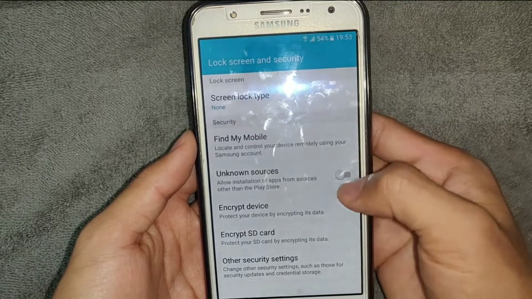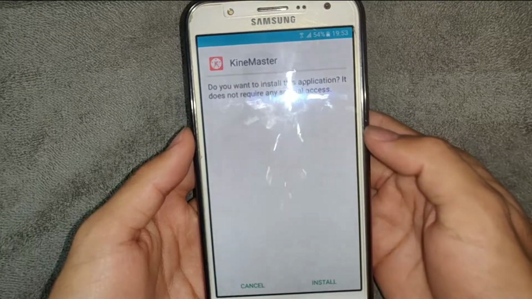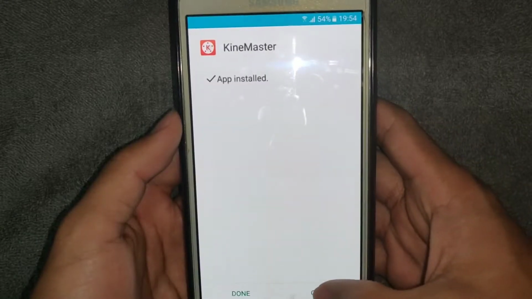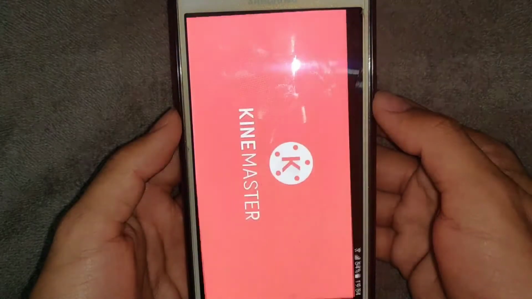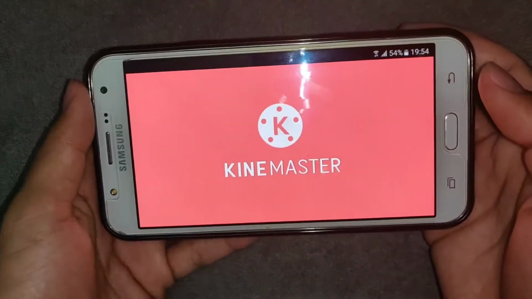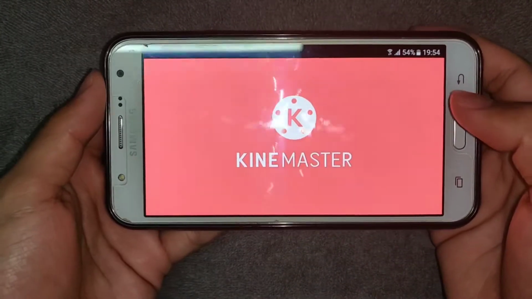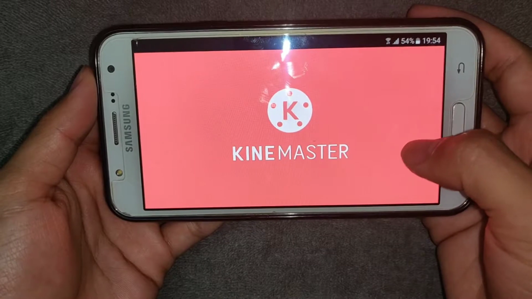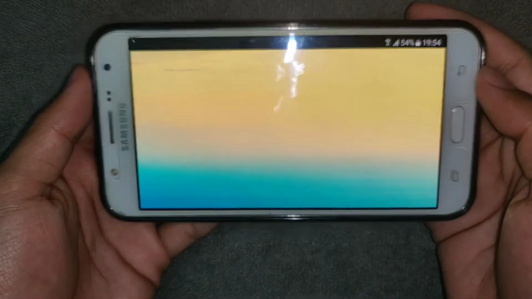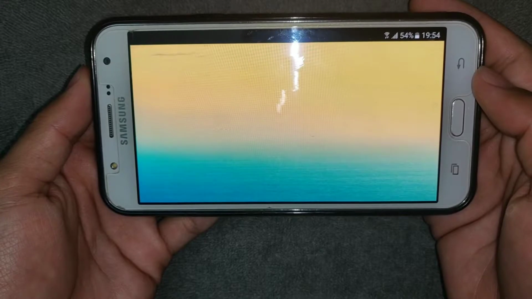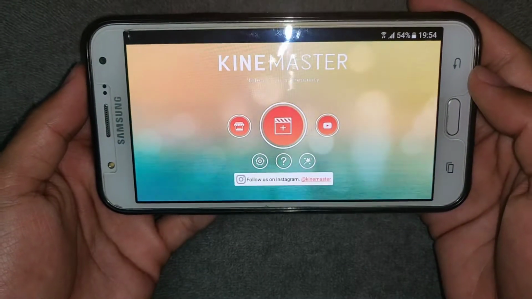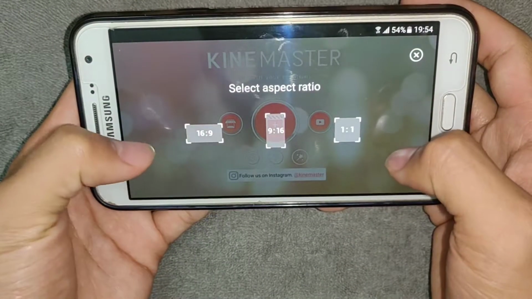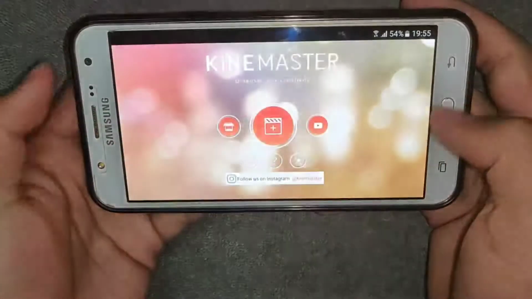Let's install. Click unknown sources, click install. Yeah, it is installing now. It was installed. Let's see whether it is having watermark or not. Just allow. Yeah, it is opening now. Oh yeah, it is asking for the aspect ratio. I want to click it.